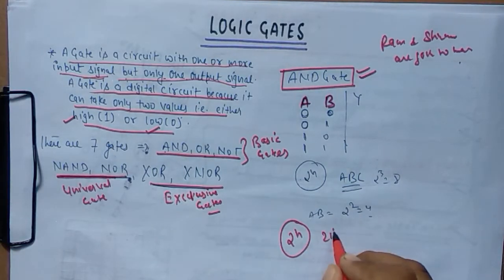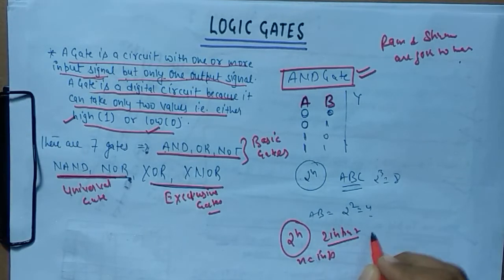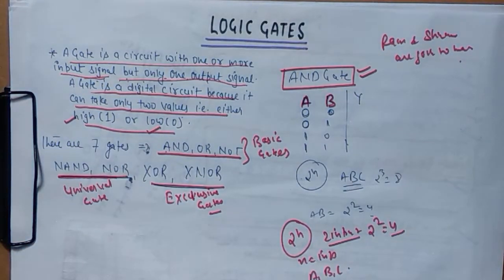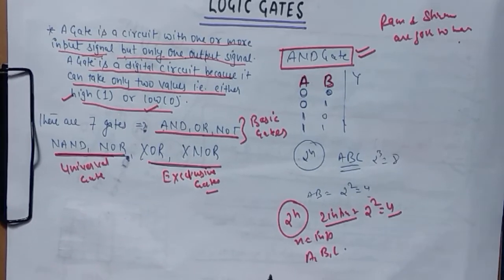If I have two inputs, then 2 to the power 2, so possible combinations are 4. If we have three inputs A, B and C, then the total number of combinations is 2 to the power 3, that is 8. Here I have only two input values, A and B, so I will have only 4 possibilities.